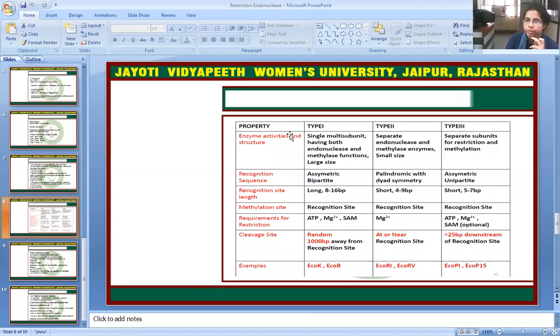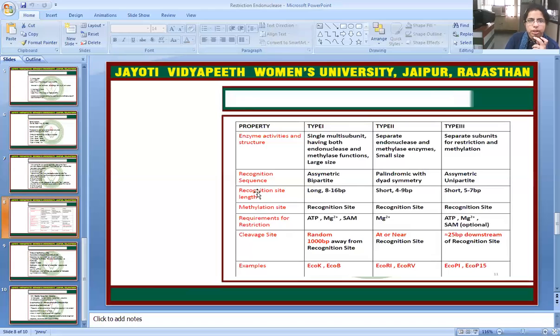If we talk about the properties, the enzyme activities and structures: in type 1, a single multi-subunit enzyme having both endonuclease and methylase functions, large size. Type 2 have separate endonuclease and methylase enzymes, small size. Type 3 have separate subunits for restriction and methylation. If we talk about the recognition sequence, type 1 will recognize asymmetric bipartite sequences, and type 2 will recognize palindromic sequences with dyad symmetry. Type 3 will recognize asymmetric unipartite sequences.